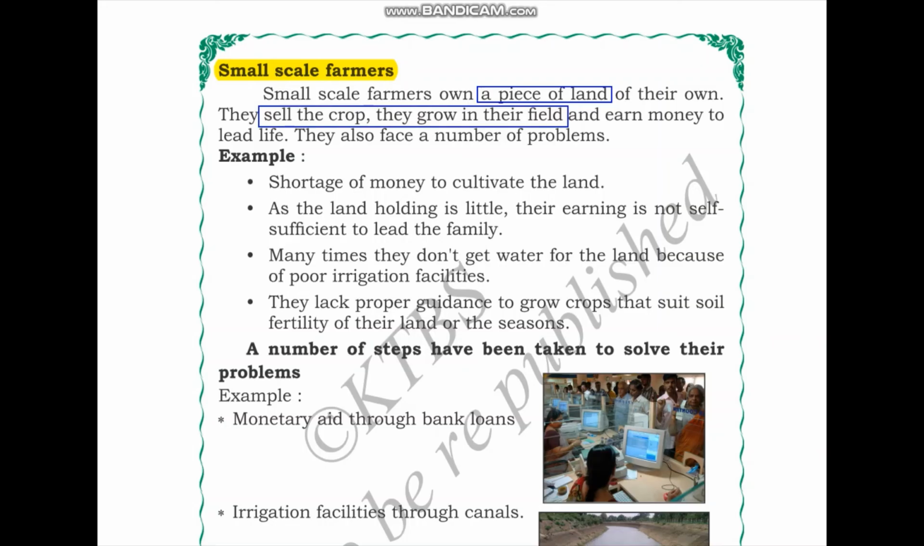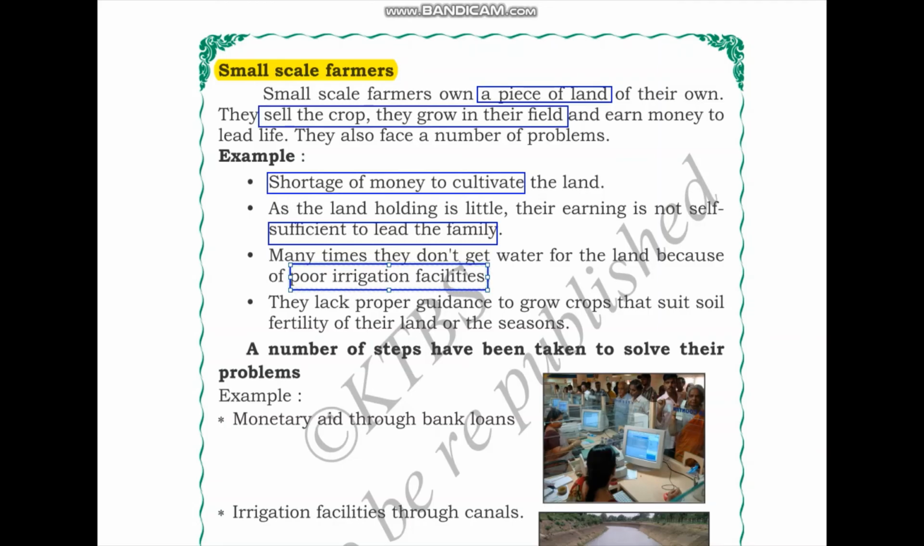For example, shortage of money to cultivate the land. As the land holding is little, their earning is not self-sufficient to lead the family. Because the amount of land they own is very small, they might not be able to grow enough crop for them to sell and make a living out of it. Many times they don't get water for the land because of poor irrigation facilities. So we learned that irrigation and water is very important for the crops to grow. So if they don't get proper irrigation facilities, they might not be able to get good crop yields.